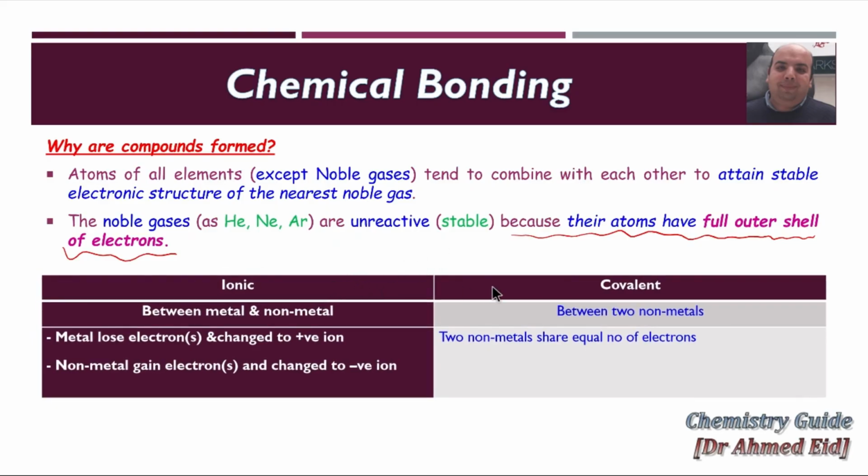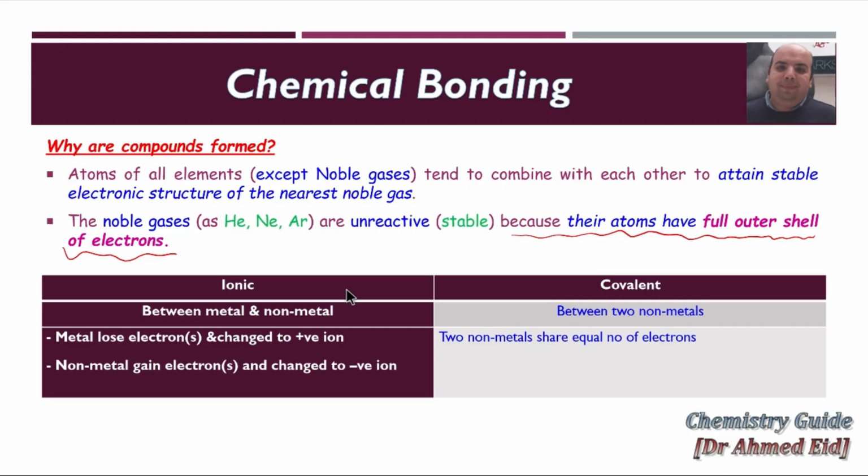Let's compare between ionic and covalent compounds, and ionic and covalent bonds. An ionic bond is formed between a metal and a non-metal, while a covalent bond is formed between two non-metals. So if you find a metal with a non-metal, it's ionic. Two non-metals, it's covalent. And you know from the periodic table, the elements on the right-hand side are considered non-metals, most of them, and the elements on the left-hand side are considered metals.